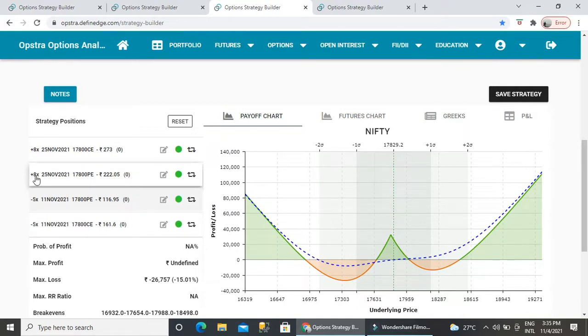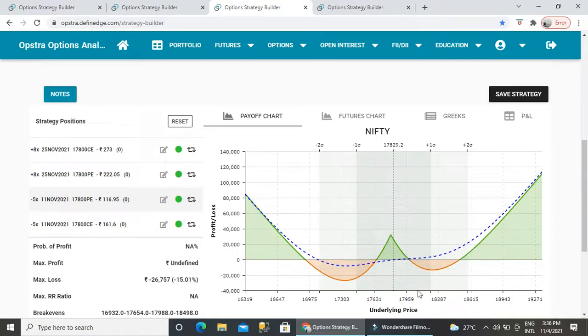The same way for put: buy 8 lots of month-end 17,800 put and sell 5 lots of 11th November 17,800 put at 116. By doing this combination, we will be covering almost 400 points in this range. If the market goes up, down, plus or minus 200 points, it doesn't make any problem.